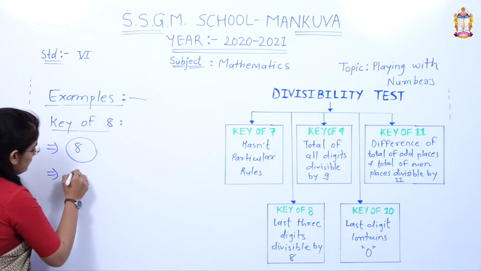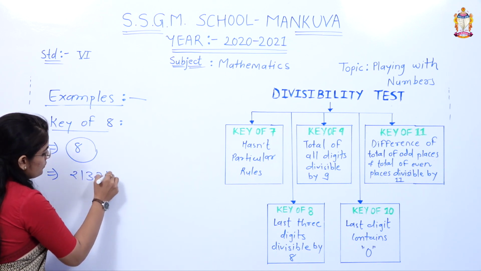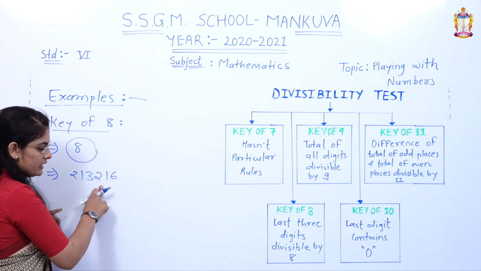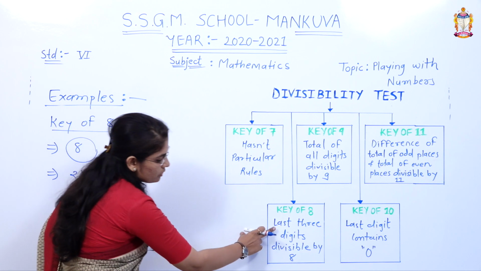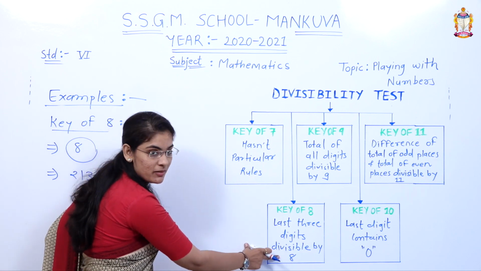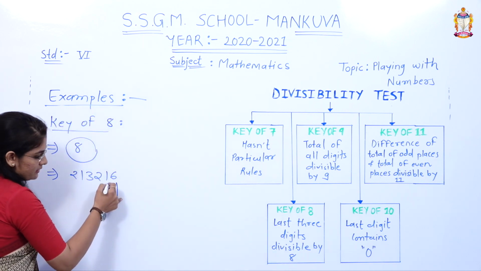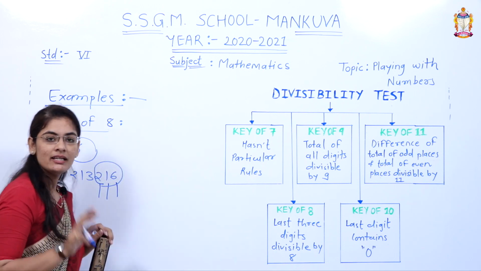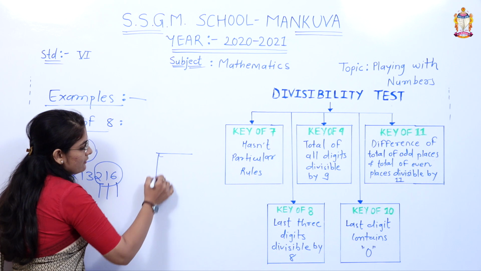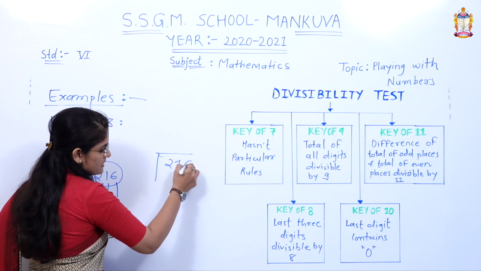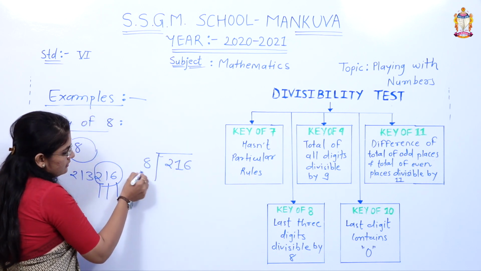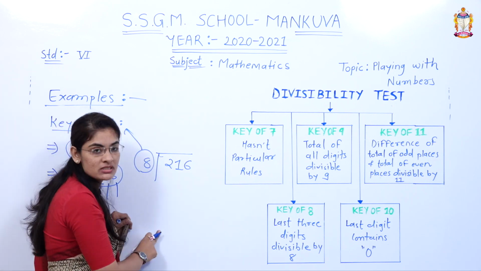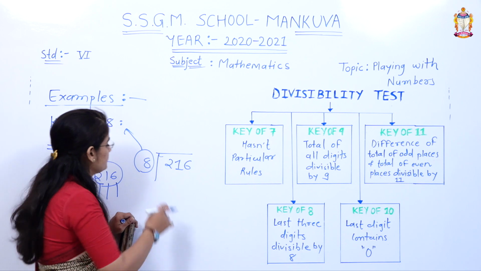Suppose we are taking 213216, right? So 213216. What is the rule? Last 3 digits divisible by 8. Ones place, tens place, hundreds place. These 3 are the last 3 digits. What do we have to do? Divide 216 by 8. So we have to start counting the table of 8.